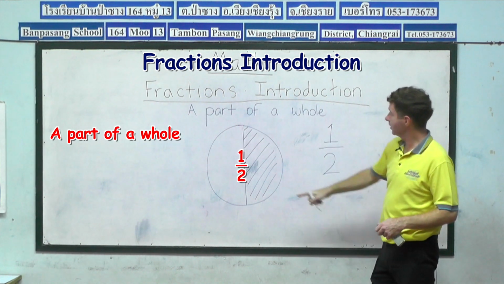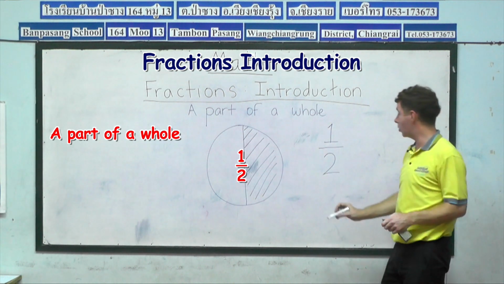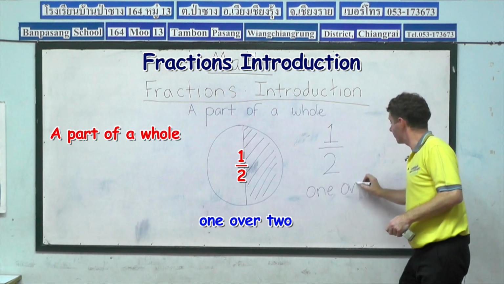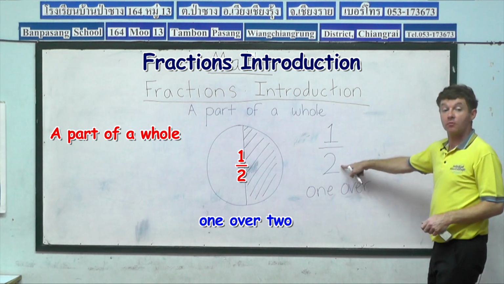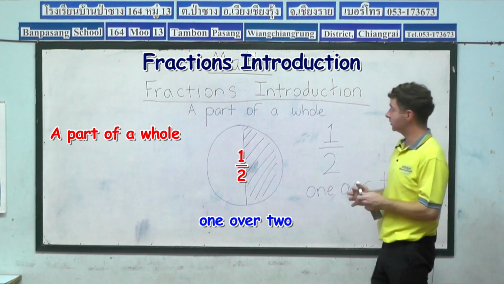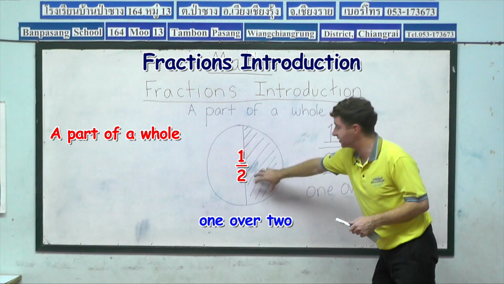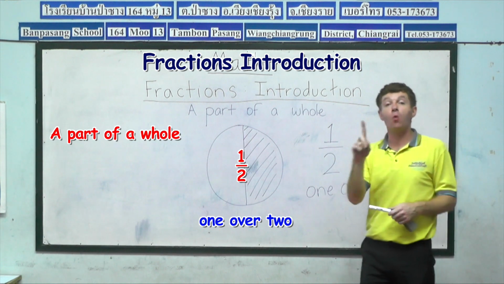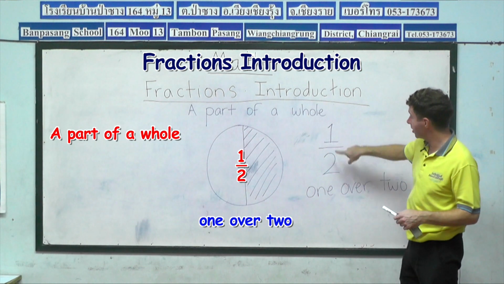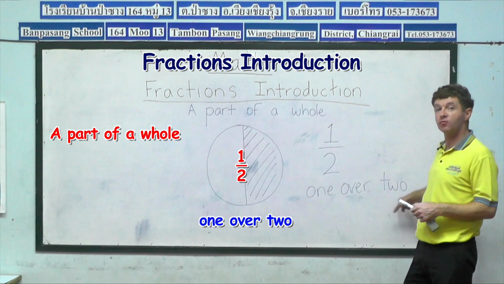You see? We can call this half of the circle 1/2, or 1 over 2. Because the circle is made up of 2 parts. But if we want to identify this part on the right side here, it's only 1 part. So the fraction we're talking about is 1/2, or 1 over 2.